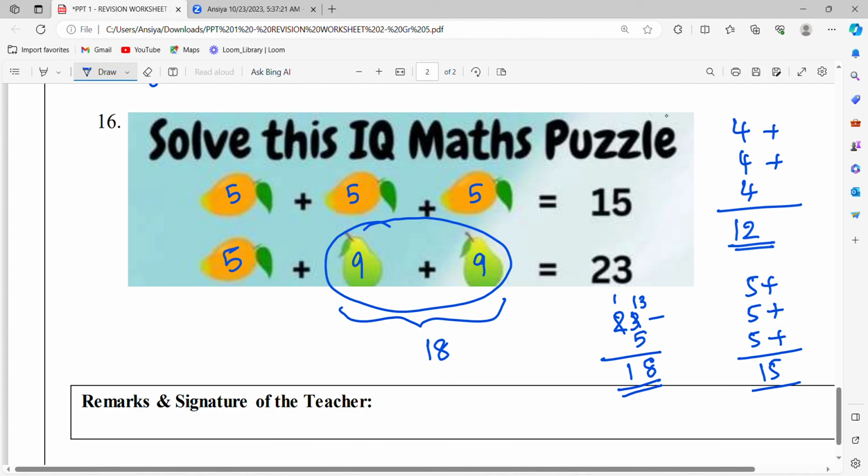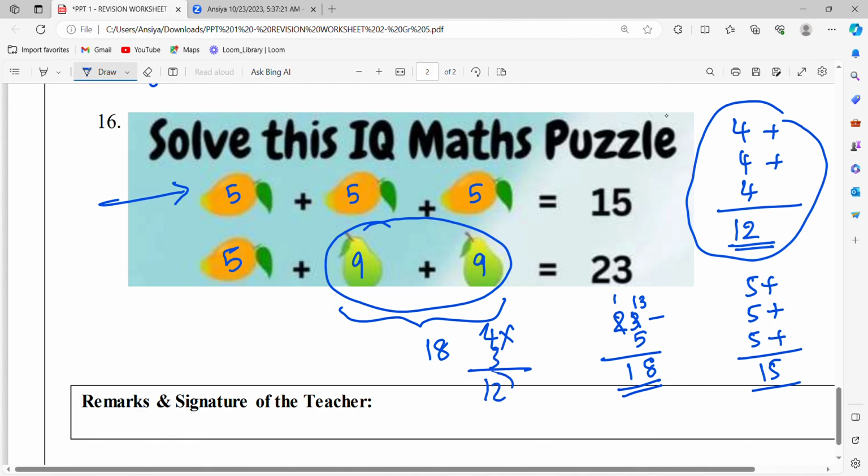Okay, so there will be a clue like this to figure out one value first. Whether it be a fruit picture or a flower picture, a star or a shape or whatever, there will be a clue for you to begin. Try repeated addition or try multiplication. 4 times 3 is 12, not working. 5 times 3 is 15. Yeah, it's working. So it's 5, 5, 5.